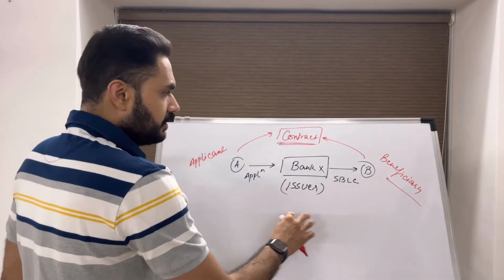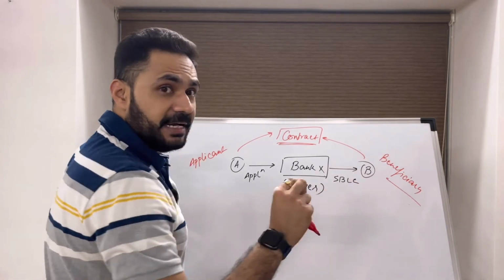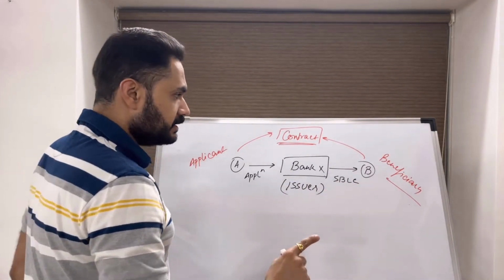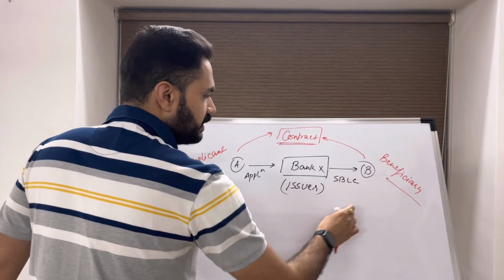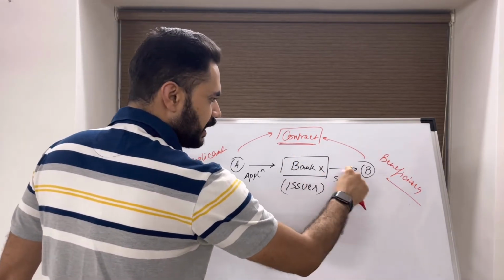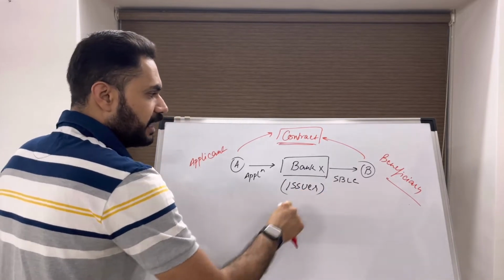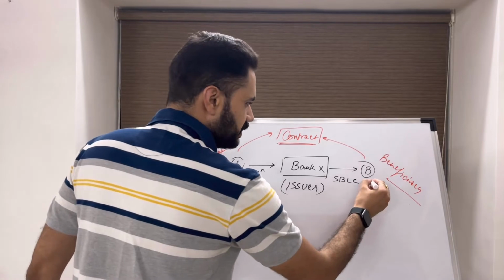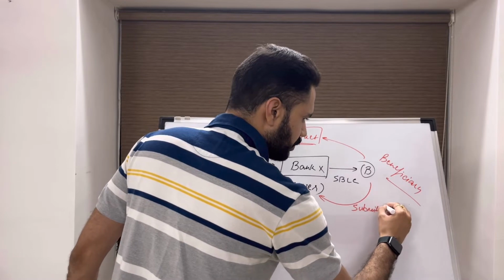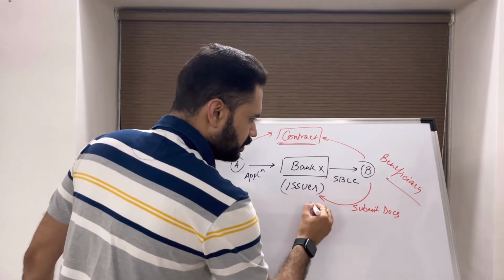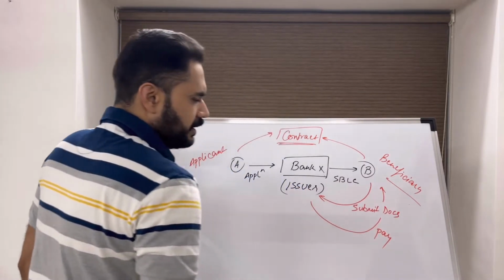Okay, the same example. Now ISP says a standby is independent in nature. Independent means, what will happen if a claim is lodged by the beneficiary under the standby. By lodging a claim, I mean the beneficiary has submitted SBLC complying documents to the issuer and the issuer will make payment. So the beneficiary will submit documents, the issuer will pay to the beneficiary.